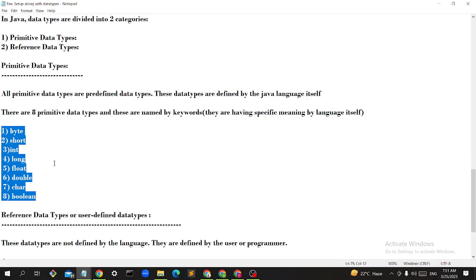Like byte, short, int, long, float, in this order only. Remember in this order, because it will be easy for you: byte, short, int, long, float, double, char, boolean. Clear? These are the 8 primitive data types, and they are named by keywords itself.